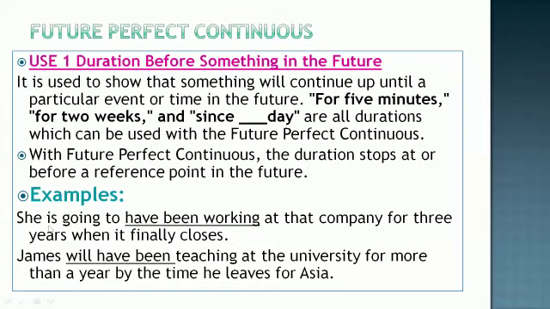Let us take an example. She is going to have been working at the company for 3 years when it finally closes. So what does this sentence mean? That this lady will have been working in this company for 3 years when it finally closes. So when the company closes down, this lady would have been working there for 3 years. James will have been teaching at the university for more than a year by the time he leaves for Asia. So this is the time period that has been given, that he'll be teaching at the university for more than a year. A time has been mentioned: by the time he leaves for Asia.